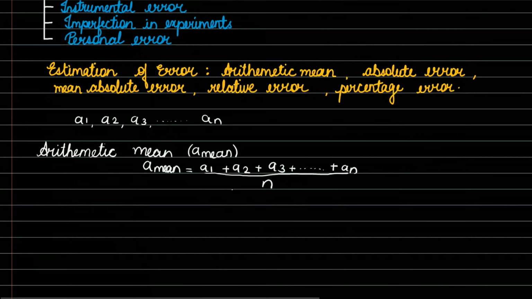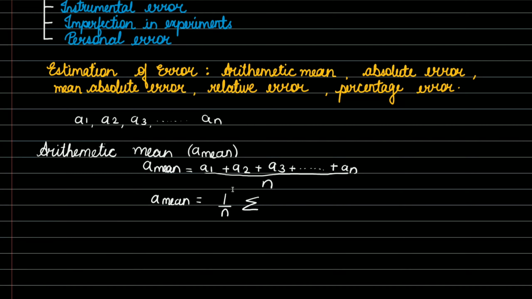So hence the overall equation can be written as A mean is equal to 1 upon n times the summation, or the sum of all the readings, Ai, where i is running from 1 to n.